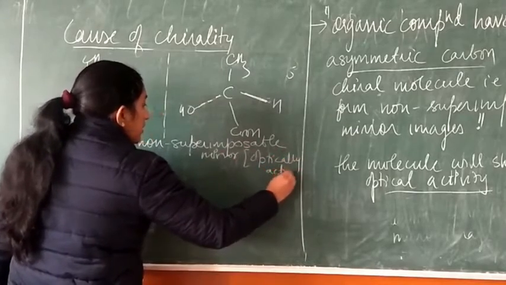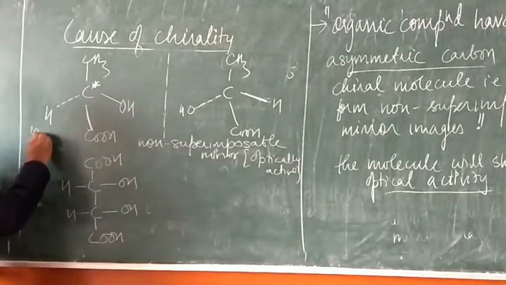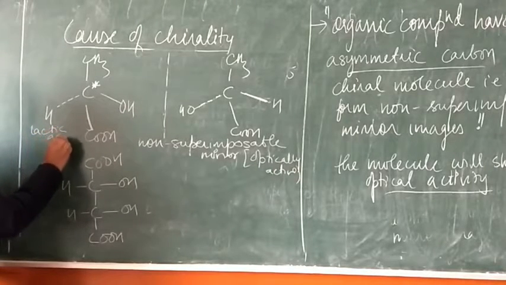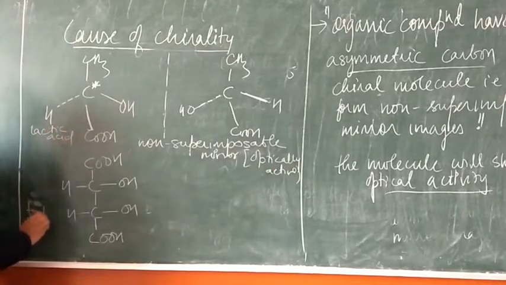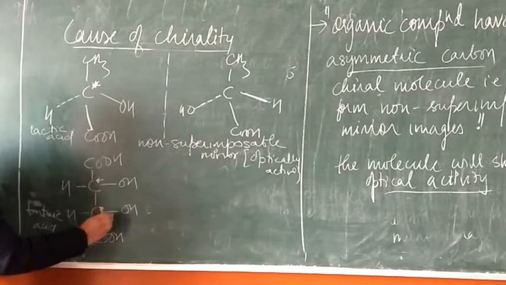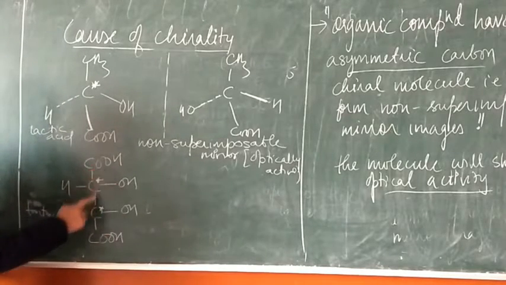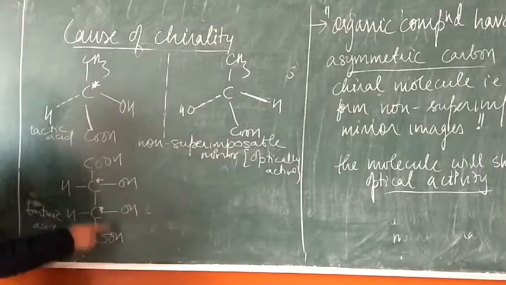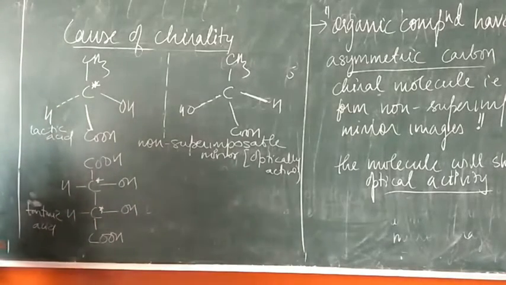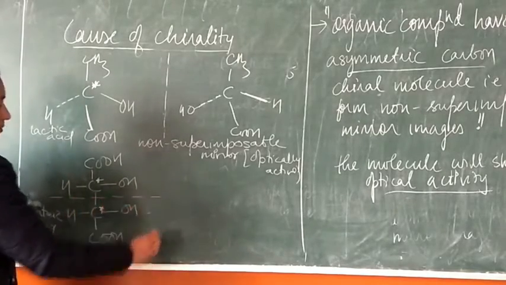But if you see this one, this is tartaric acid, students. This is lactic acid, and this is tartaric acid. Here we have two asymmetric carbons, and each has four different groups attached to it. Though it contains two asymmetric carbons, there is a plane of symmetry.